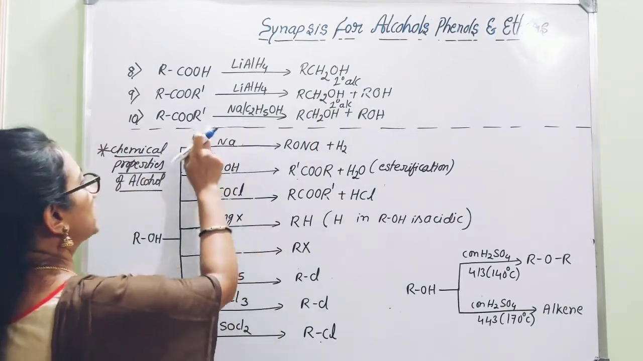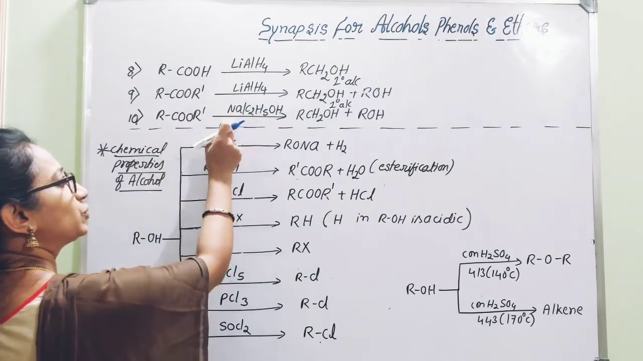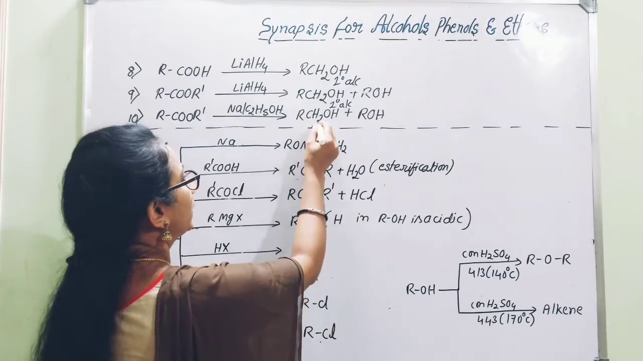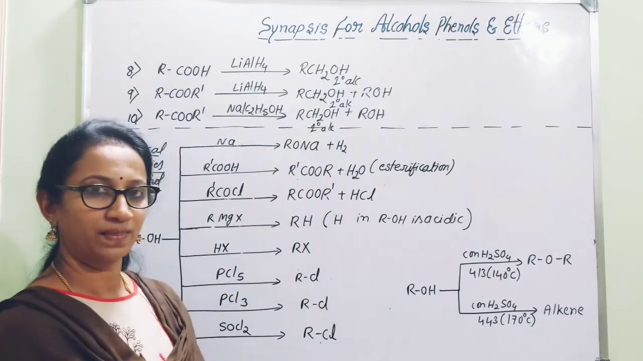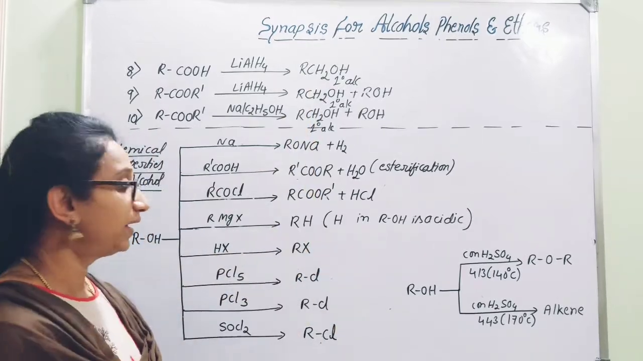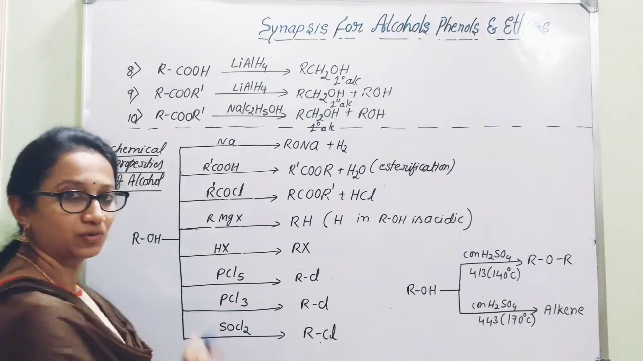And here, other than lithium aluminum hydride, this ester can also be treated with sodium in the presence of ethanol, and then also you will get the conversion into primary alcohol. That is regarding the preparation of alcohols. Then we can move on to the chemical properties of alcohol.